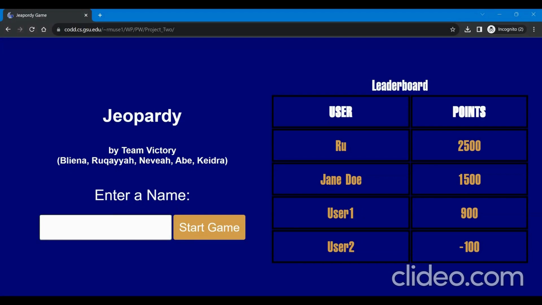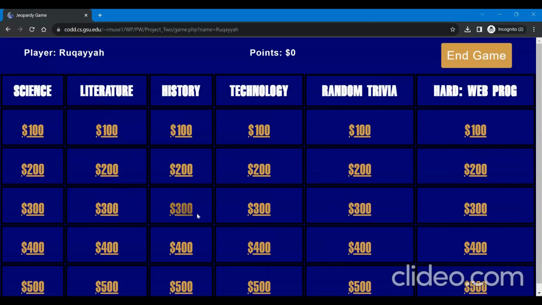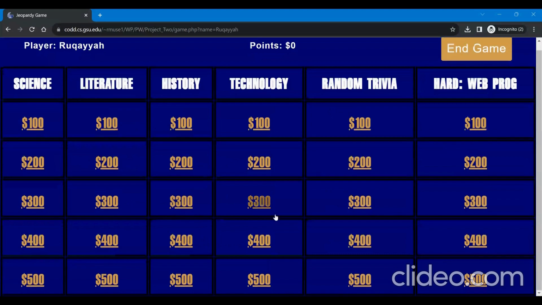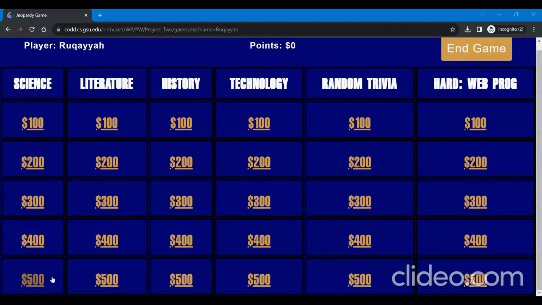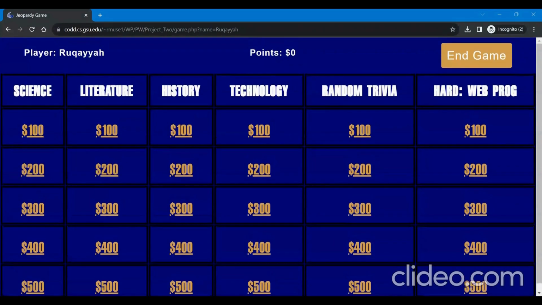On the left-hand side, we can enter our name and press Start Game. This takes us to the game.php file, which has all the categories and all the questions. We have 6 categories and 5 questions per category. In the top left, we have the name of the player, we have the points in the center, and then we have an end game button on the right-hand side so that the user can end the game at any point before finishing all the questions. Once you answer all the questions, the game also ends automatically.